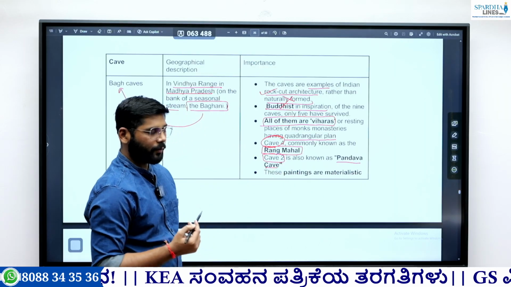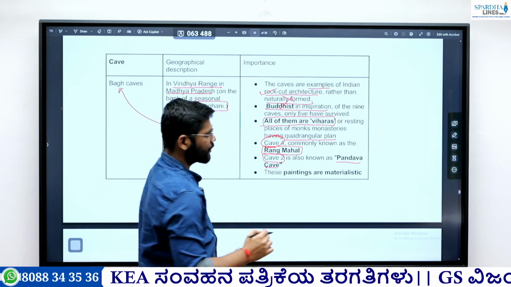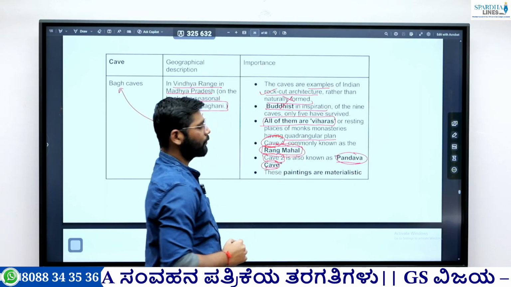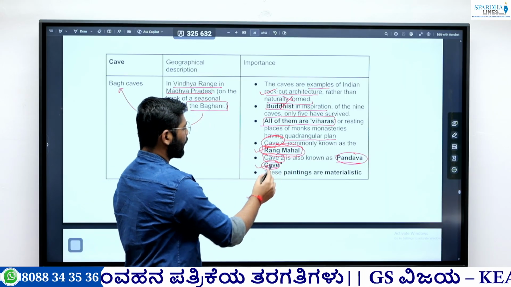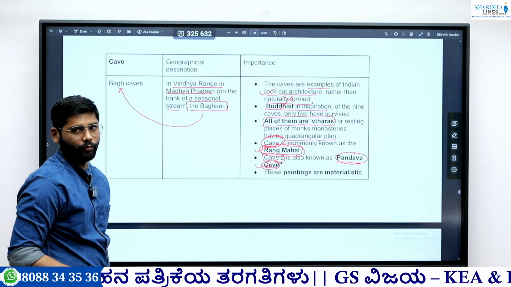Now, the next time UPSC asks a question, they might not mention the Bagh cave. They will mention the Pandava cave or the Rang Mahal, and they will ask in which state it is located. So remember, Rang Mahal and Pandava cave are part of the Bagh caves, and they are located in Madhya Pradesh in the Vindhyan range.